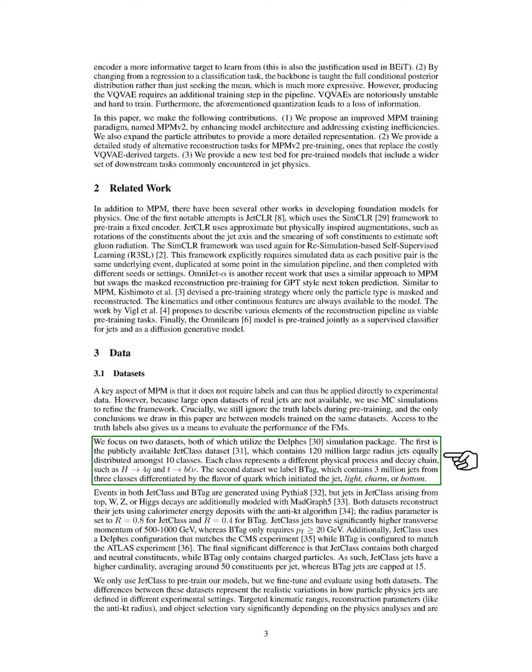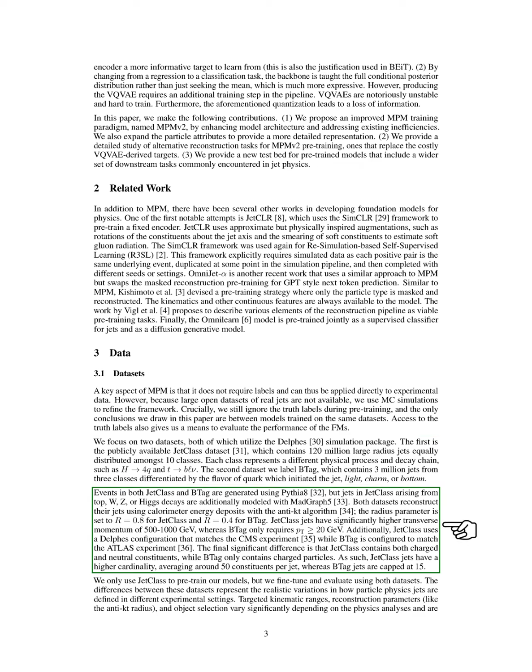The first dataset is publicly available and contains 120 million large radius jets across 10 classes, each representing different physical processes. The second dataset, labeled BTAG, includes 3 million jets from 3 classes based on the quark flavor that initiated the jet: light, charm, or bottom.